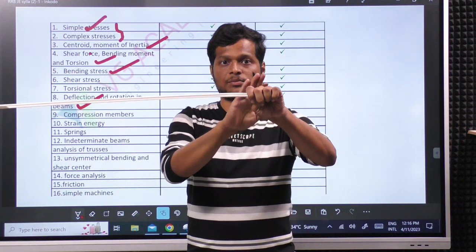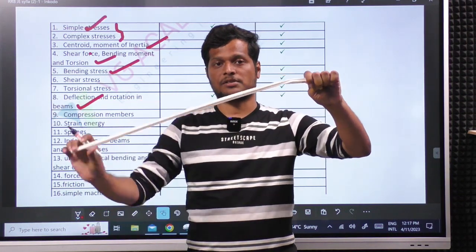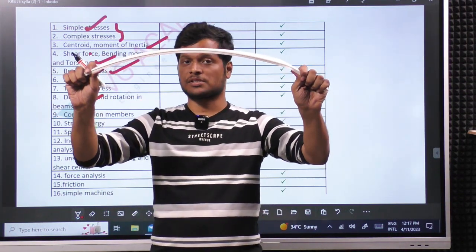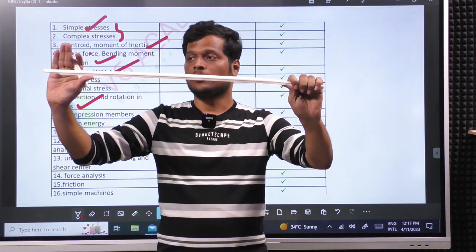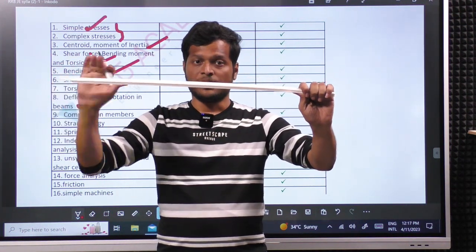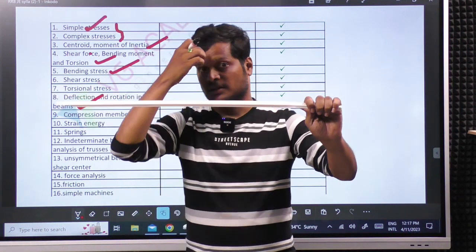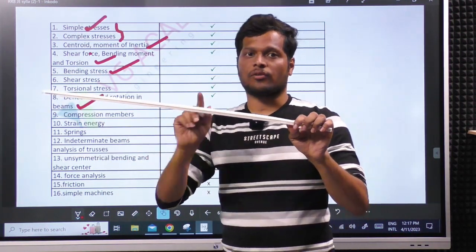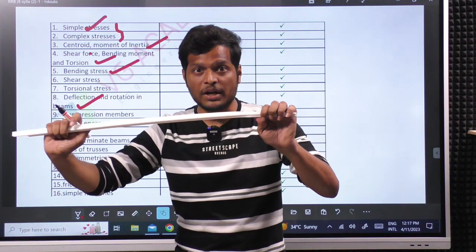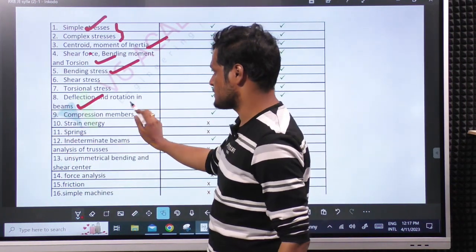If I am holding this body here, this is how it deforms. If I am holding here, this is how it deforms. Depending on where we support the body, the deformations change. The amount of deformation based on boundary conditions, we will calculate in this.